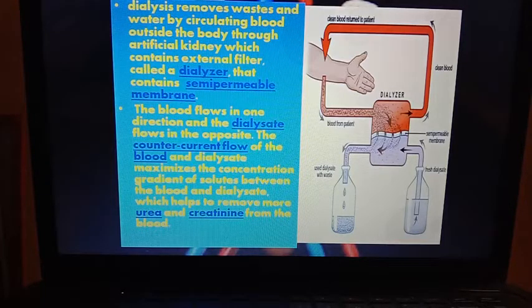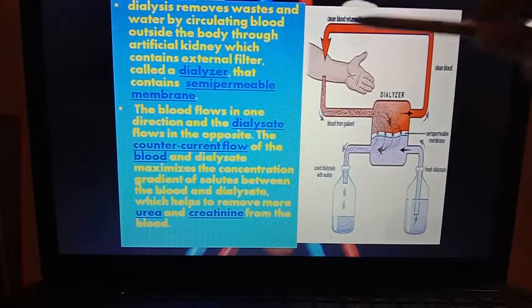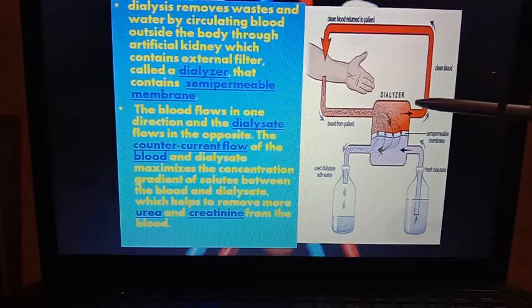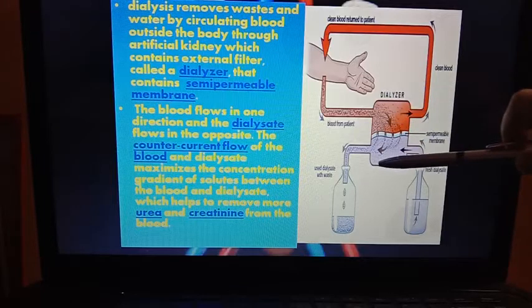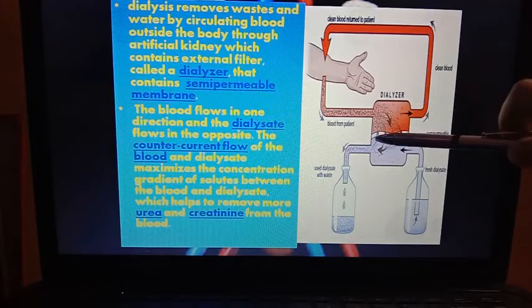Dialysis removes the metabolic waste products and water by circulating blood outside the body through artificial kidney, which contains external filter called a dialyzer that contains semi-permeable membrane. Now you can see that is the artificial kidney machine, actually inside it, which contain a dialyzer and dialysate solution. Now, dialyzer is that filter which contains semi-permeable membrane.